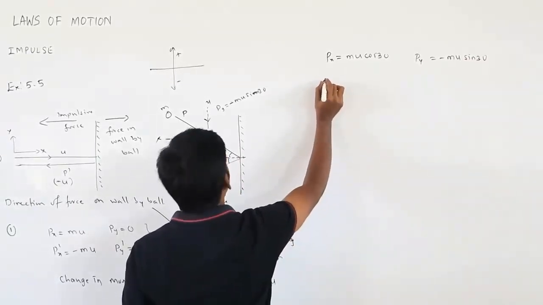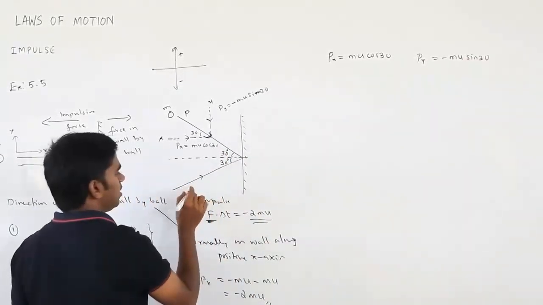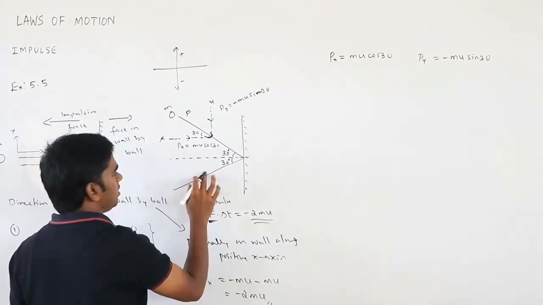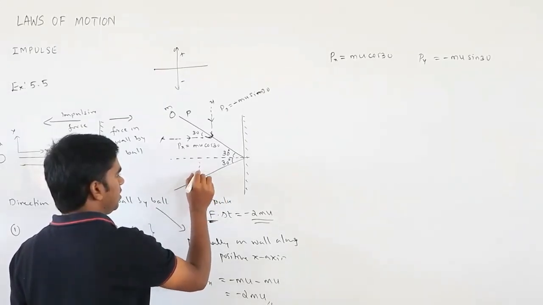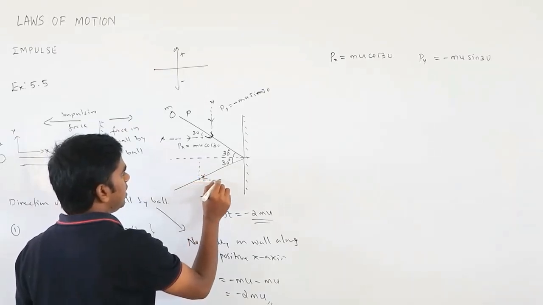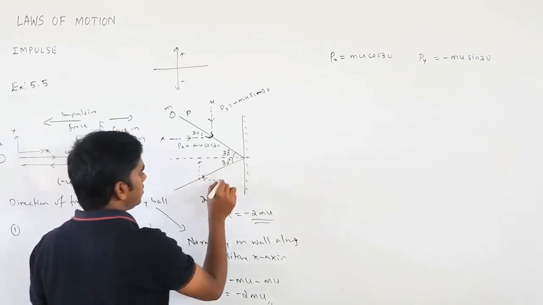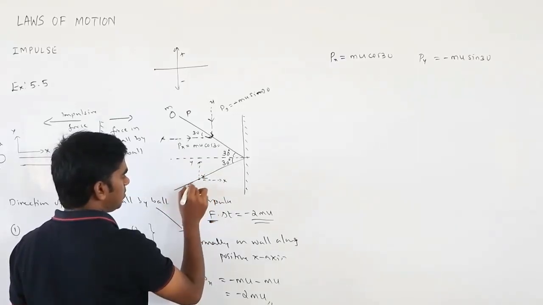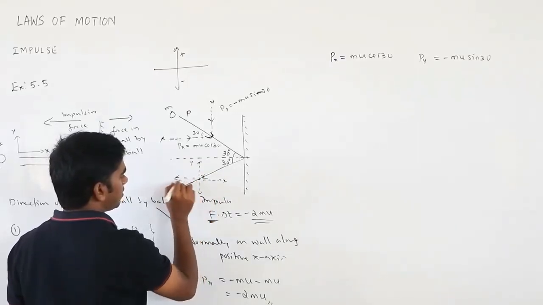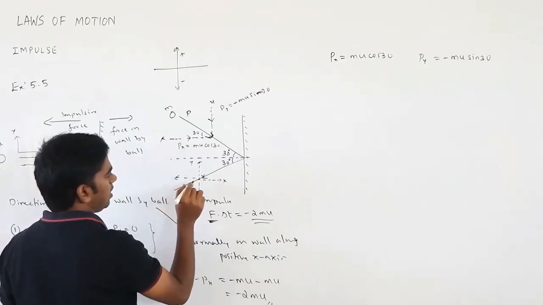Similarly, after hitting the wall, it will come in this direction. So here also you can divide it in two directions. This is x and y. So x is going to be negative now, and this is 30 degrees.